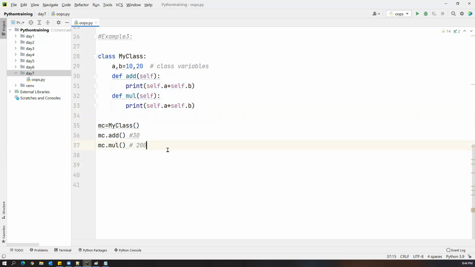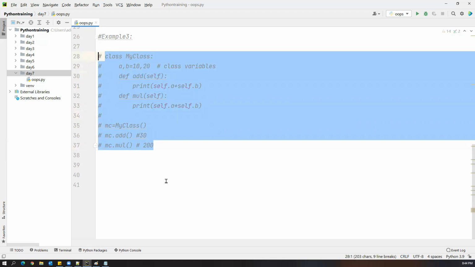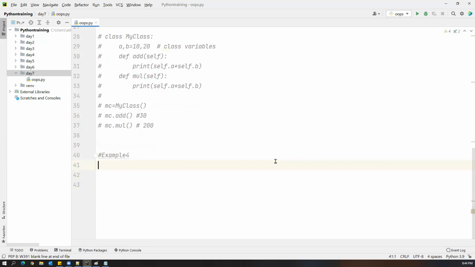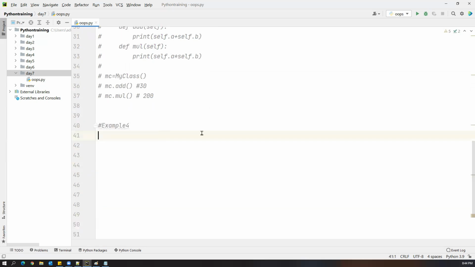Now I'll show you a combination of local variable, class variable, and global variable. One more example, example 4. Global variable, class variable, and local variable. This time I will define all of them. So first let us create a global variable. I say i, j equal to 15, 25. Here I have not created any method, any function or any class, nothing. So these two are the global variables.